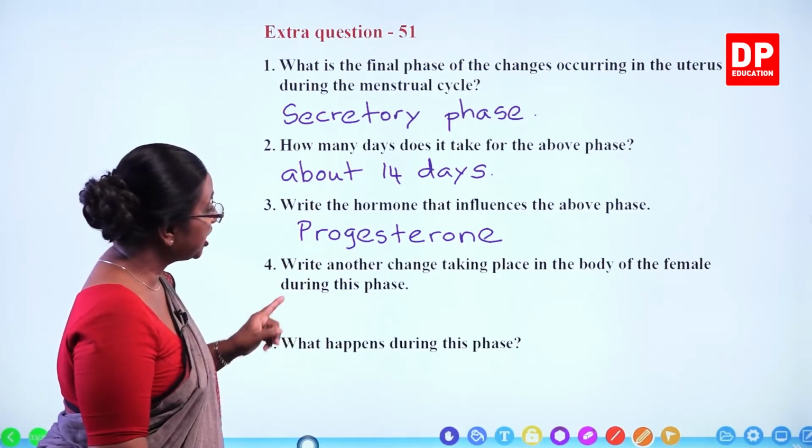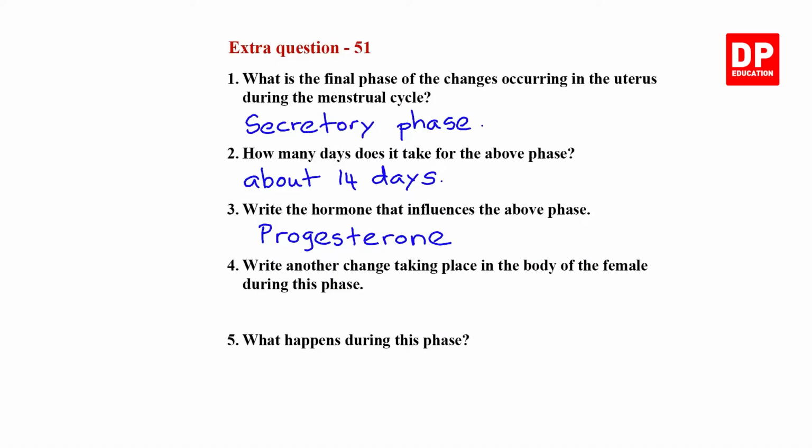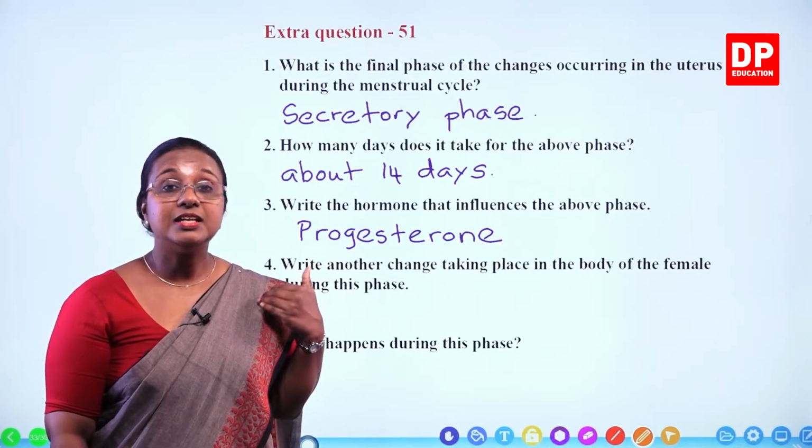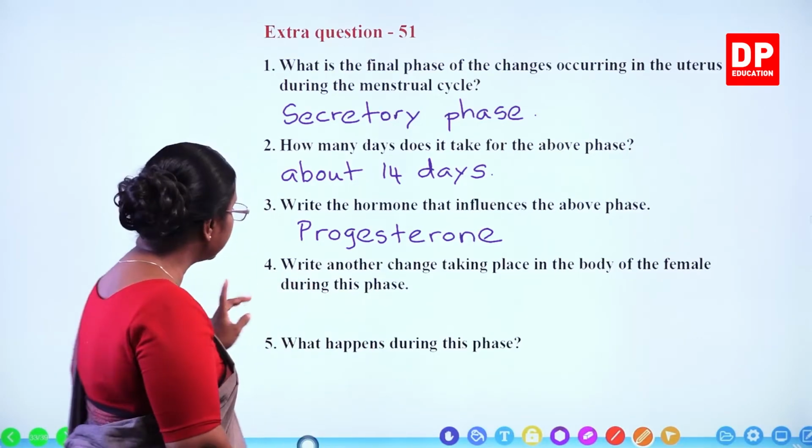Write another change taking place in the body of the female during this phase. During this last phase, the secretory phase, the temperature of the body increases slightly. That is the other change.